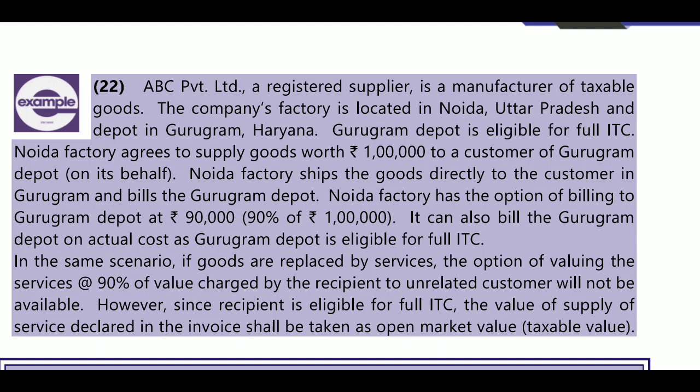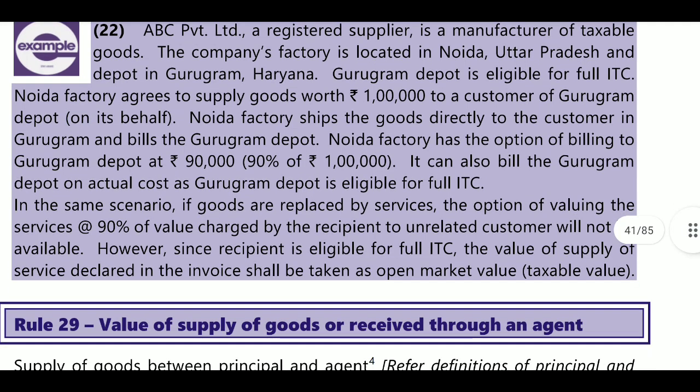Here this is directly shipping without doing any process. So they are dealing in goods, though there is an option of 90% of value to be considered directly to the customers in Gurugram and billed to the Gurugram depot. Noida has the option to bill the Gurugram depot at 90% of 1 lakh, that is 90,000. It can also bill the Gurugram depot on actual cost, as the Gurugram depot is eligible for full ITC. Full ITC will be eligible.